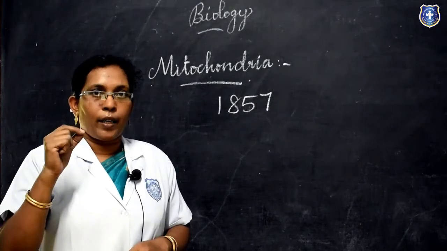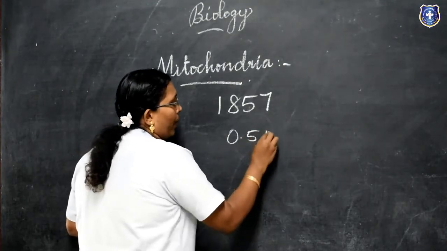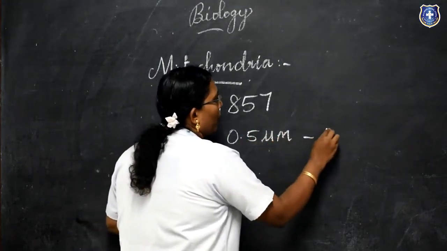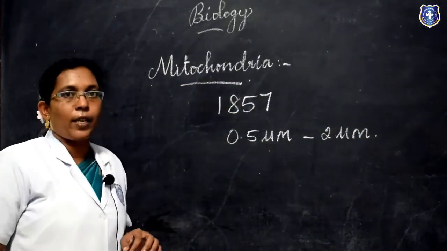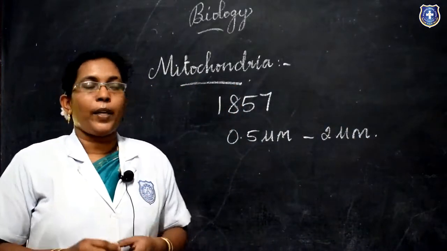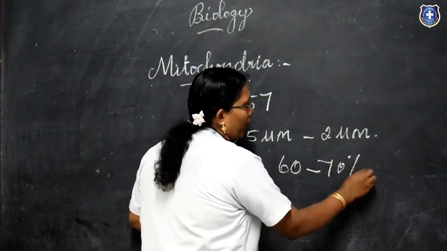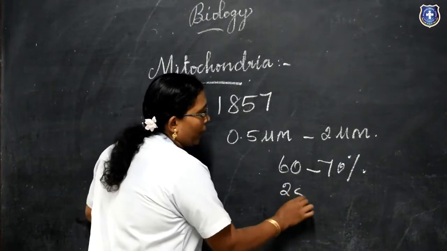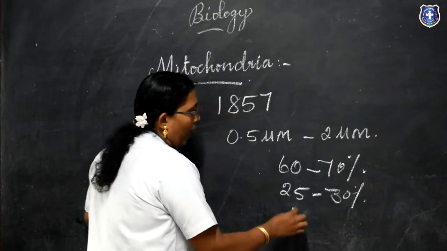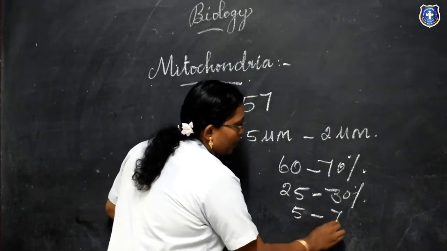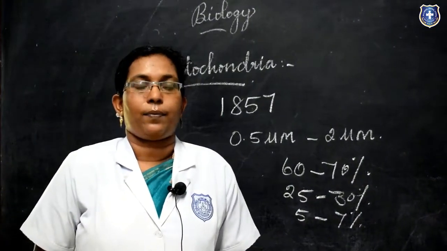Mitochondria vary in size from 0.5 µm to 2 µm. It consists of 60 to 70% protein, 25 to 30% lipids, and 5 to 7% RNA, and some amount of DNA and minerals.